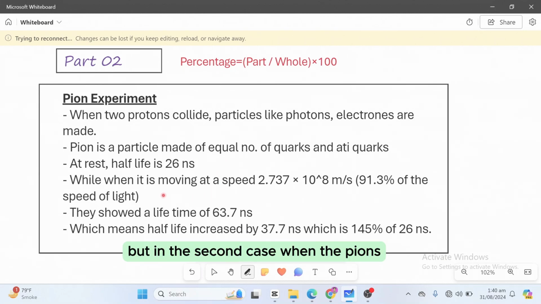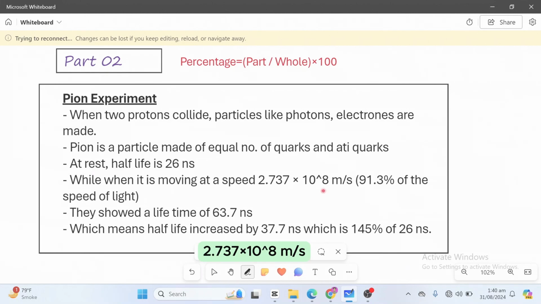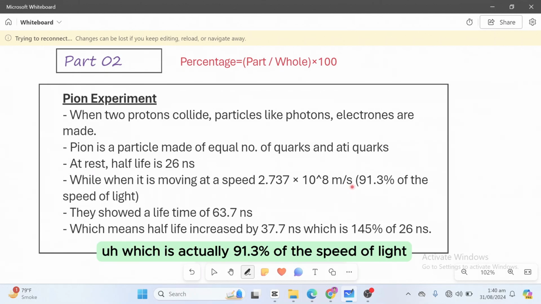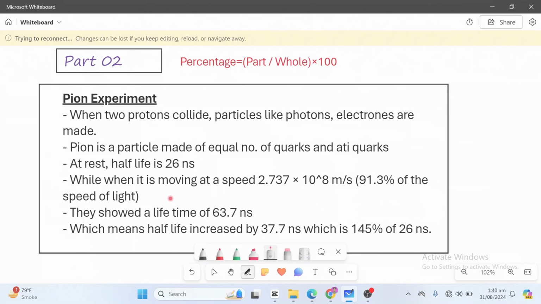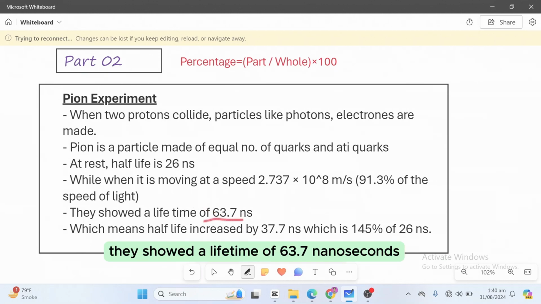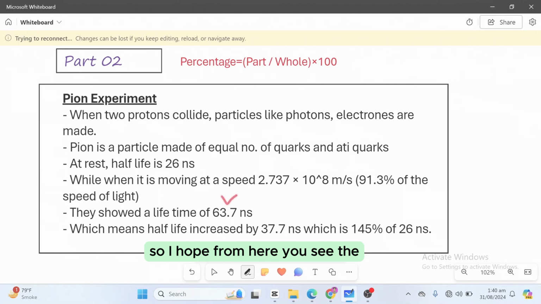But in the second case, when the pions came into existence and they were moving at a speed of 2.737 multiplied by 10 to the power 8 meters per second, which is actually 91.3% of the speed of light, they showed a lifetime of 63.7 nanoseconds. So I hope from here you see the difference. And this is the thing we discussed in special theory of relativity.